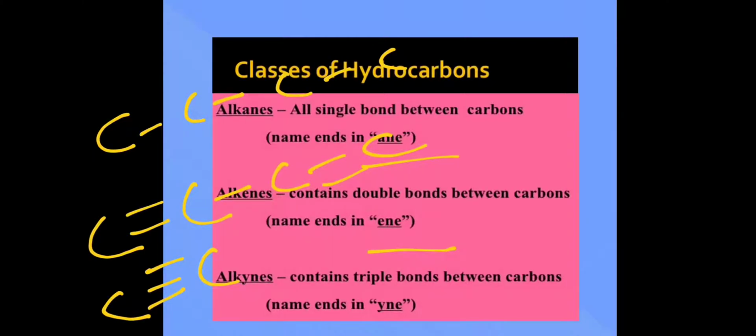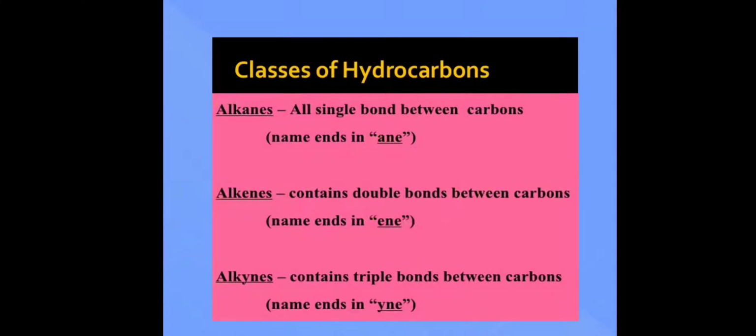Similarly with carbon with triple bonds. It's not necessary only between two carbons. The carbon chain may be still longer. It may be having even somewhere else one more triple bond. Does not matter. They are all alkynes. So triple bond is alkyne, double bond is alkene, and single bonded hydrocarbons are alkane. We need to know that we are just talking about the bond between the carbon atoms of the compound.